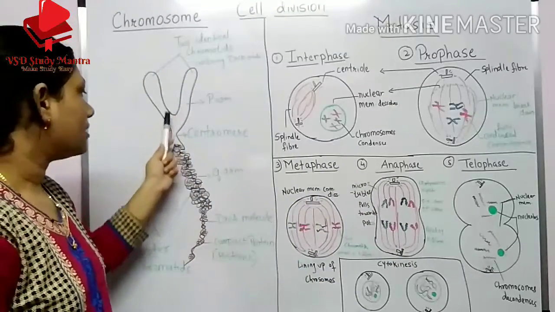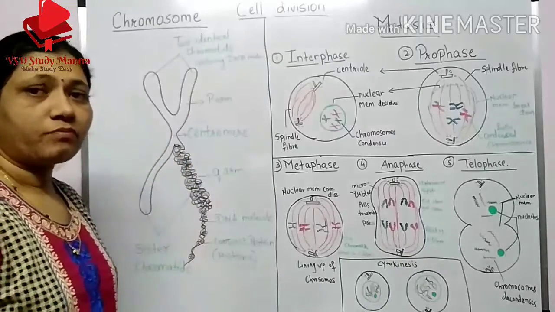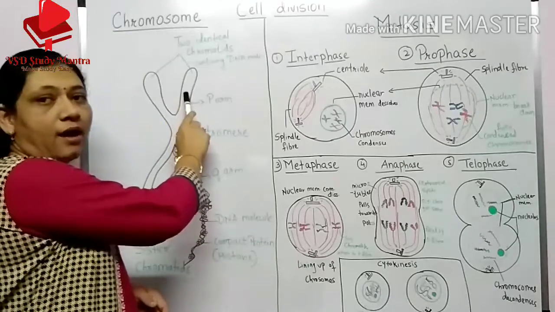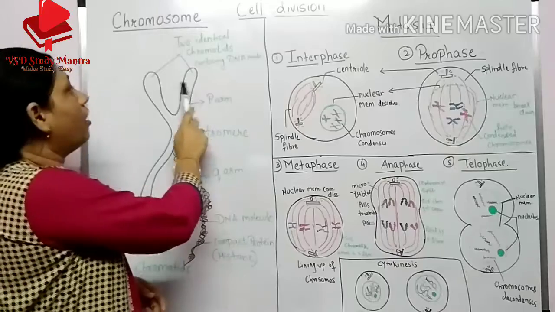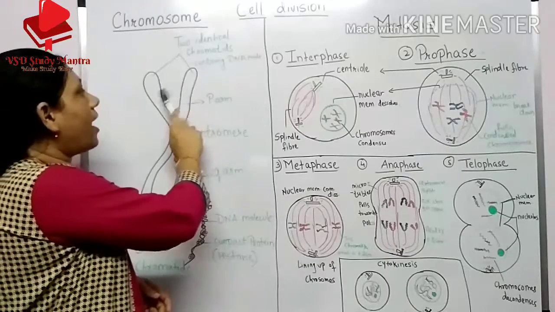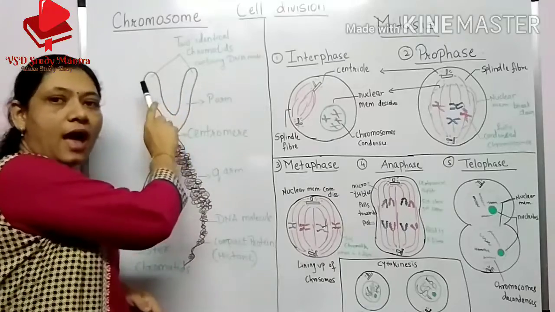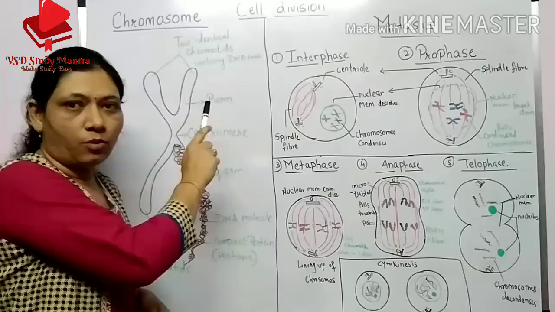Here there is a P arm, here there is a Q arm of the chromosome. These two are called chromatids, and one chromatid is the copy of the other because it contains a DNA molecule.